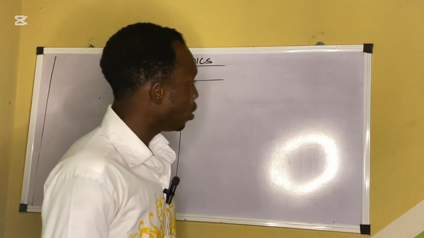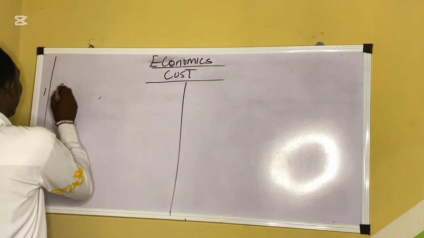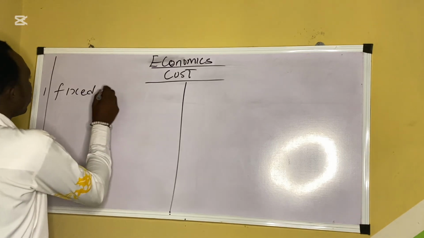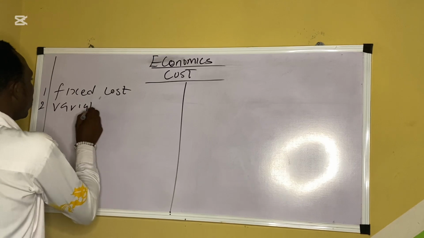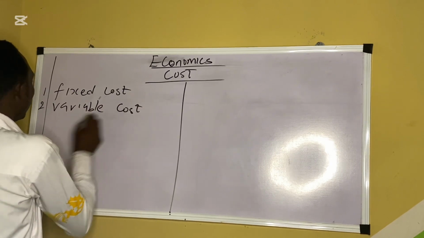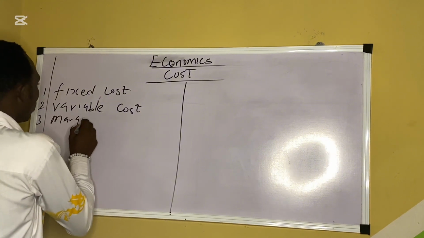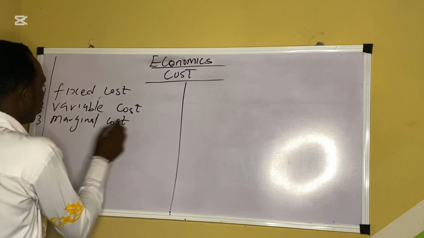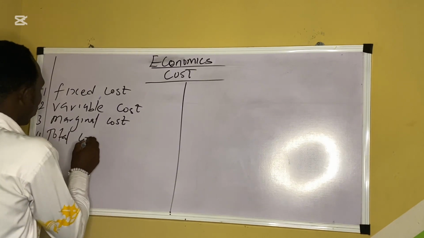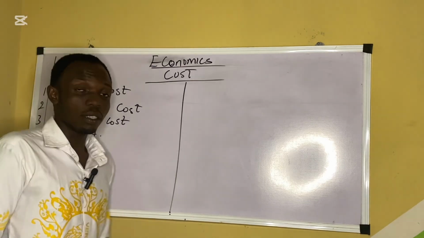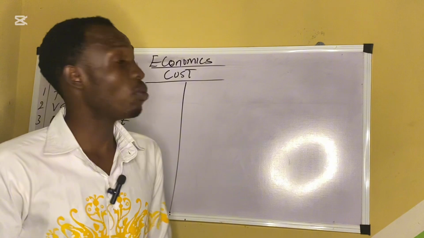So in today's cost, we'll be talking about some types of cost, which we have: number one, the fixed cost, number two, the variable cost, number three, the marginal cost, and number four, the total cost. Now, these are the major costs we'll be talking about. Now, I just want to be fast in this. So, what is a fixed cost?